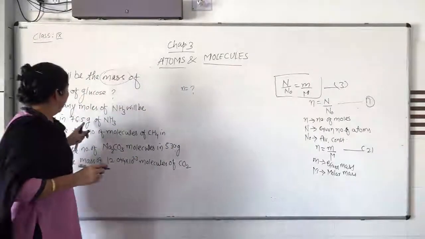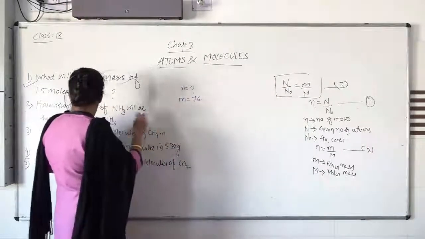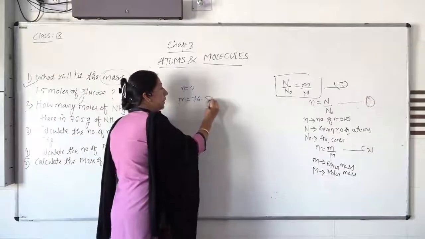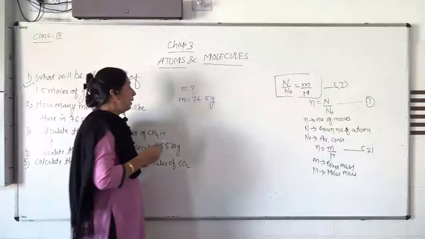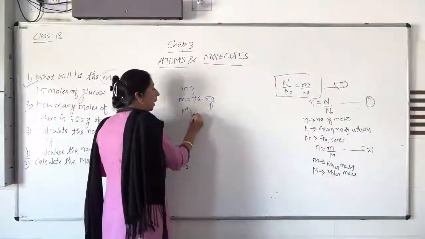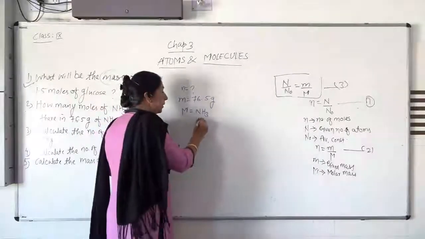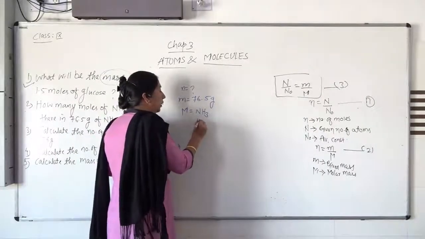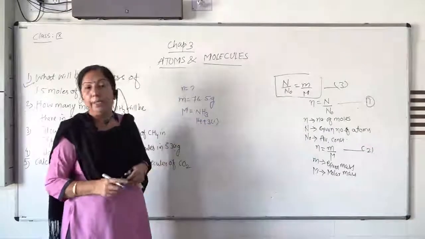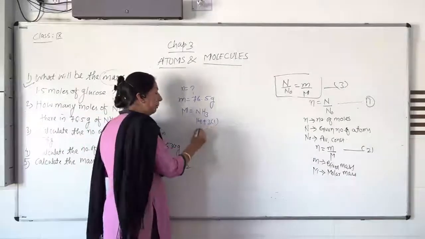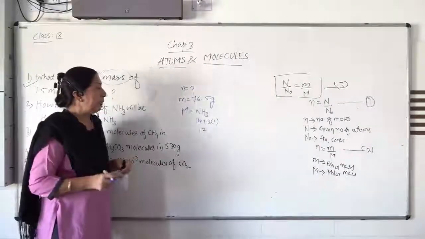Now let us learn how to find the number of moles. In ammonia, small m is given, 76.5 gram. Now capital M, what does that mean? The molar mass of ammonia can be calculated. Nitrogen mass is 14. Hydrogen mass is 1, and 3 atoms of hydrogen are there. So 14 plus 3 is 17. So the molar mass of ammonia is 17.